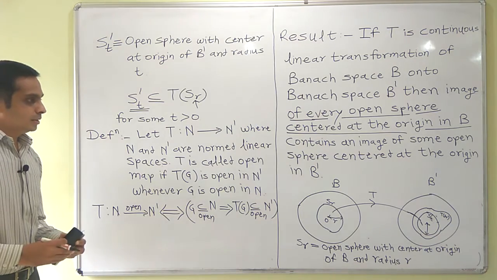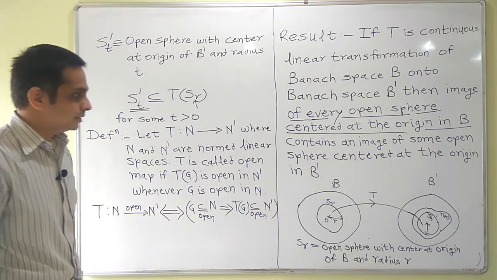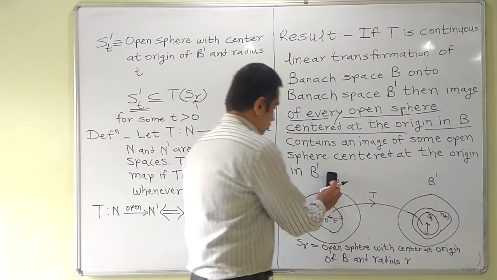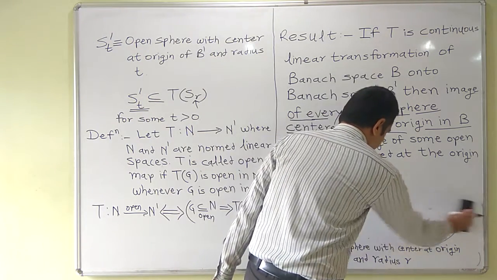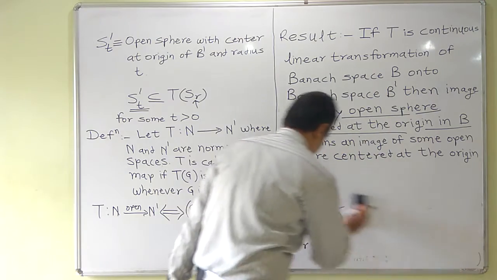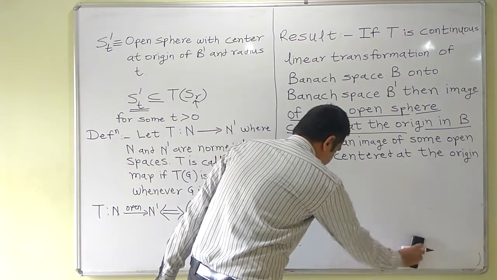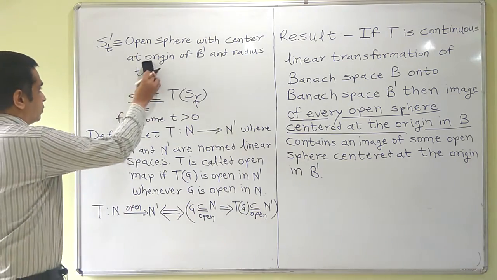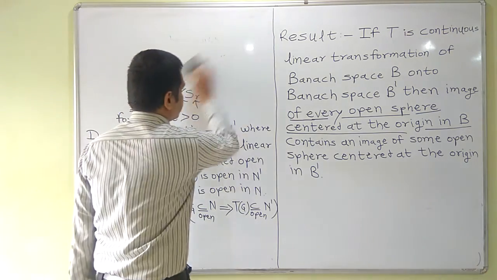Now let us prove the open mapping theorem. As I mentioned, for the open mapping theorem we will need this result, which we will refer to as star 1.